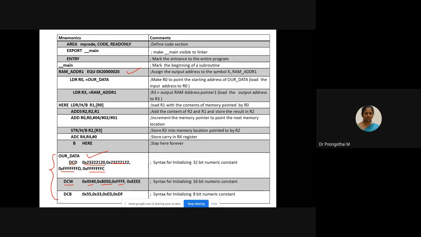DCB, define constant byte, means you can initialize 8-bit. So based on the input, you can use LDR, LDRH, LDRB. After initializing this region, this region is named as our underscore data.